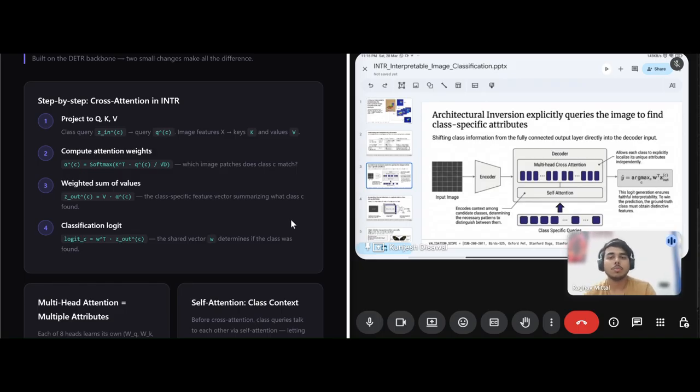So later on, multi-head cross attention comes. A single cross attention head can only look for one type of pattern at a time. Multi-head cross attention runs R independent heads in parallel, each with its own set of projection matrices, allowing the model to simultaneously attend to R different aspects of the image. This is where INTR's ability to find multiple class attributes comes from.